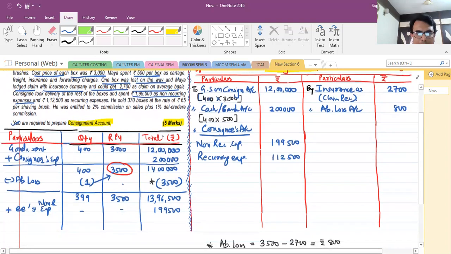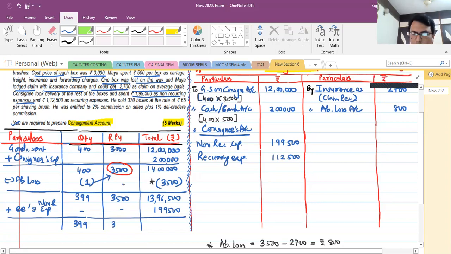Okay. He sold 370 boxes. Now how many units are sold? He sold 370 boxes at the rate of 65 per shaving brush, right? So how many boxes were sold? 370. So total received boxes were 399, and the rate we need to ascertain after making the total of this.